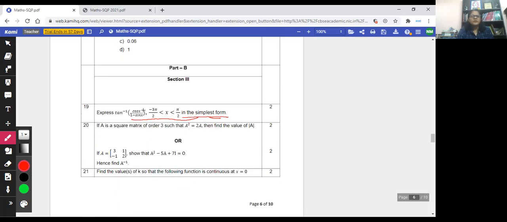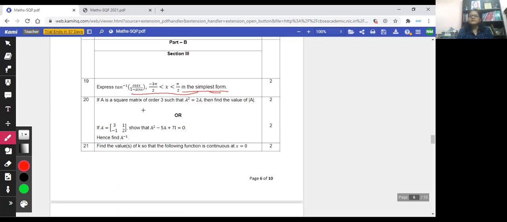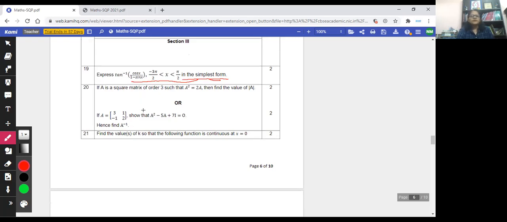Coming to part B. It consists of three sections. In Section 3, the questions are 2 marker questions. For the first question, question number 19, I can just discuss a bit. Express tan inverse of cos x by 1 minus sin x, where x lies between minus 3 pi by 2 and pi by 2, in simplest form.